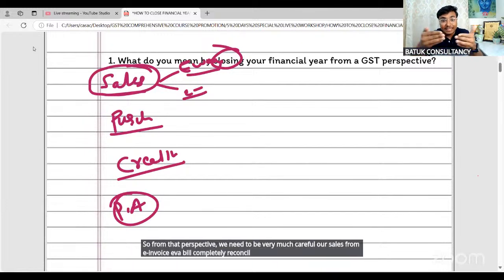If any mismatch, in that case, take note of that and keep it in your working paper. Sir, for each and every client, you should prepare the working papers while filing the March month return. So it will be a working for you.